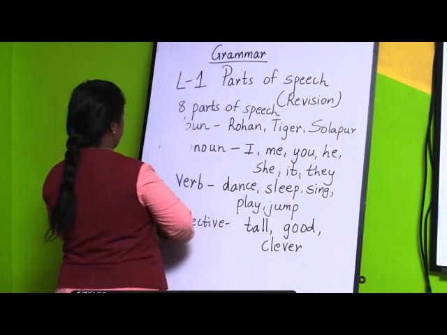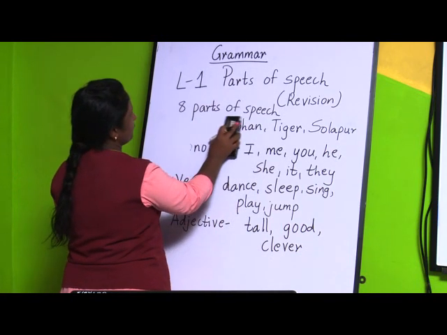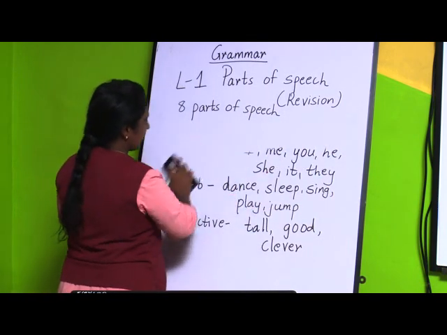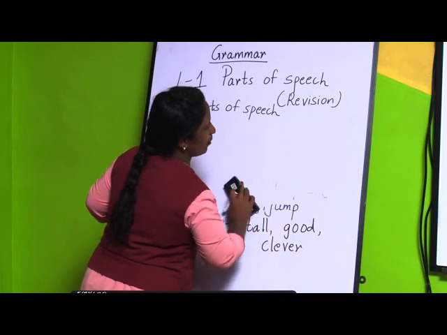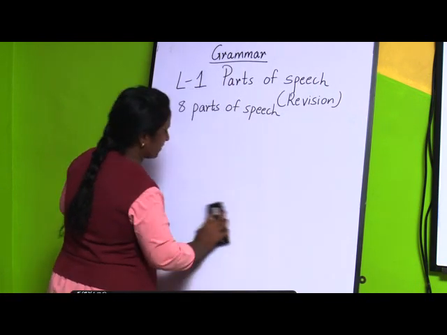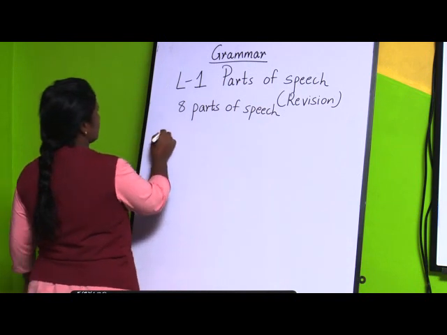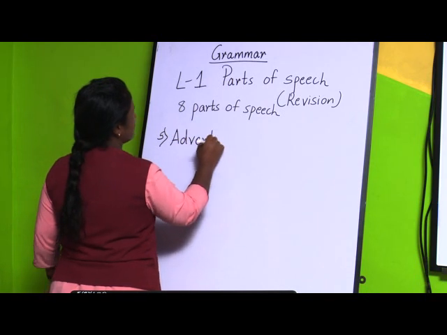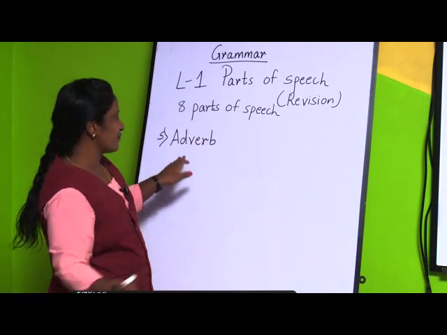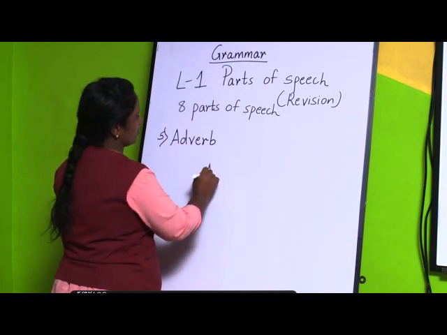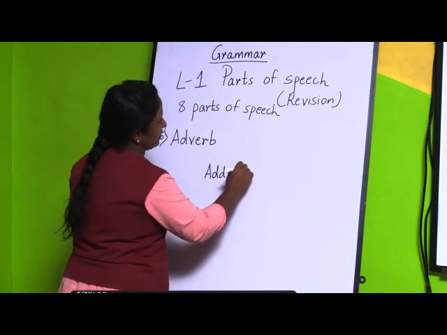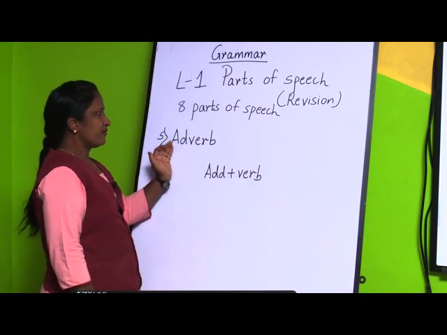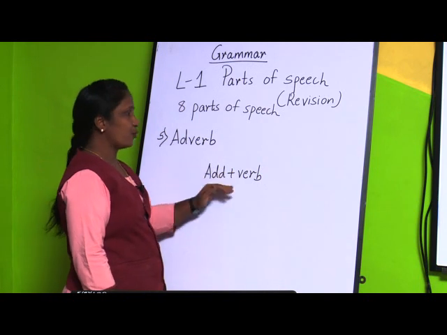Now we will move to the fifth part of speech, that is an adverb. What is an adverb? An adverb tells more about a verb. Adjective and adverb are different. See, in the word itself you see adverb: add plus verb, meaning we are telling something more, something additional, about a verb.